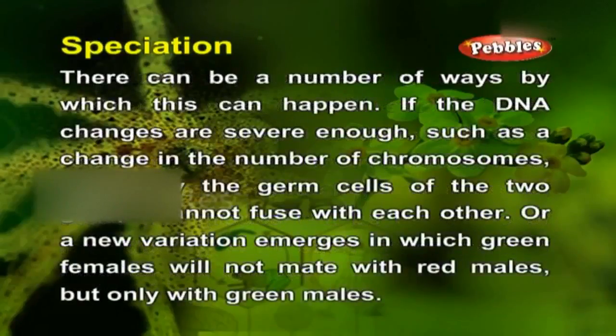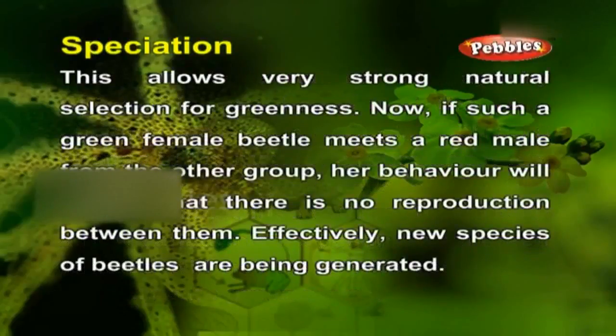There can be a number of ways by which this can happen. If the DNA changes are severe enough, such as a change in the number of chromosomes, eventually the germ cells of the two groups cannot fuse with each other. Or a new variation emerges in which green females will not mate with red males, but only with green males. This allows very strong natural selection for greenness. Now, if such a green female beetle meets a red male from the other group, her behavior will ensure that there is no reproduction between them. Effectively, new species of beetles are being generated.